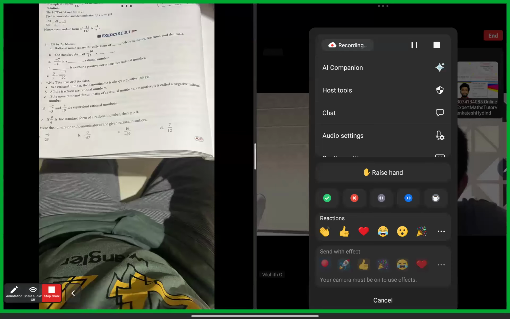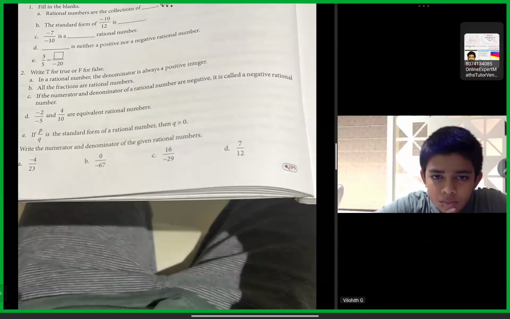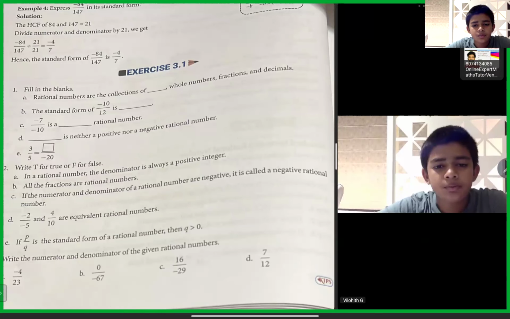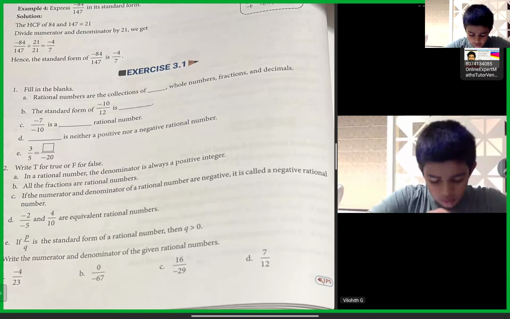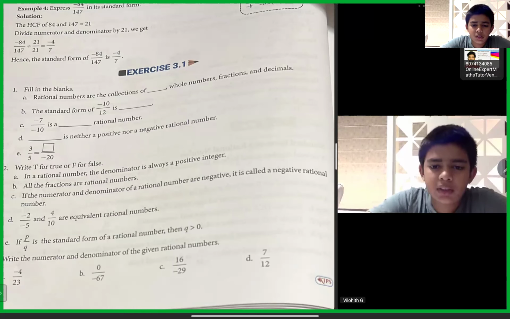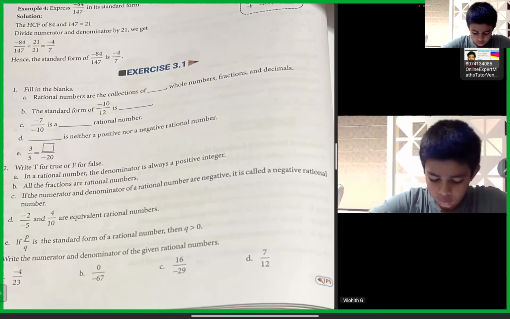First, rational numbers. So we'll consider the first question: rational numbers are the collections of dash, whole numbers, fractions, and decimals?